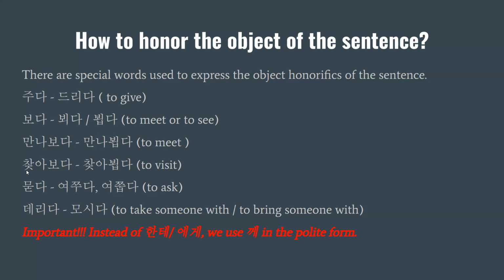And next one is 찾아보다. So that is to visit someone, right? 찾아뵙다. So I visit my friend, or you can say I visit my professor. So 친구를 찾아보다, or you can say 교수님을 찾아뵙다. So that would be more appropriate to say 찾아뵙다, 교수님을 찾아뵙다, instead of saying 교수님을 찾아보다.